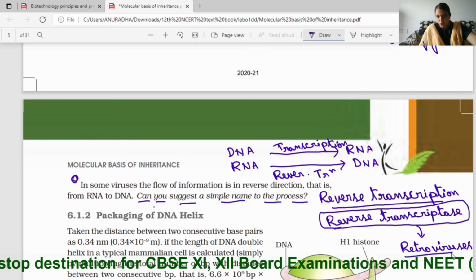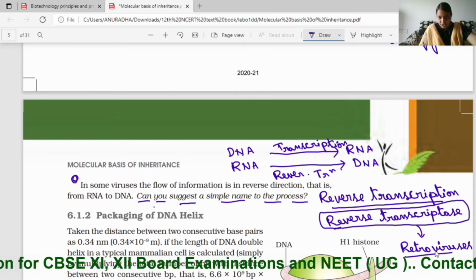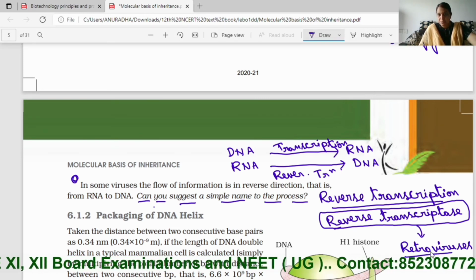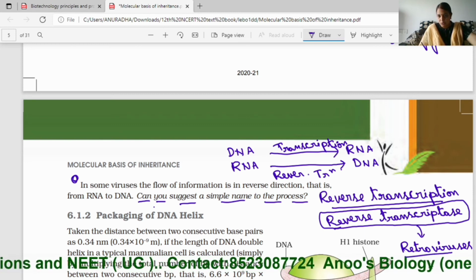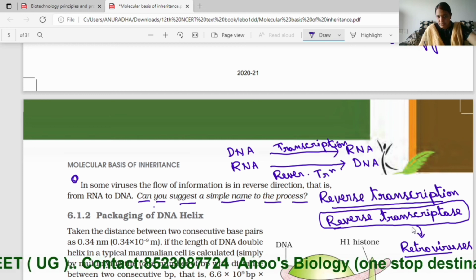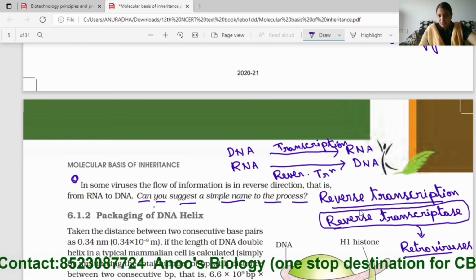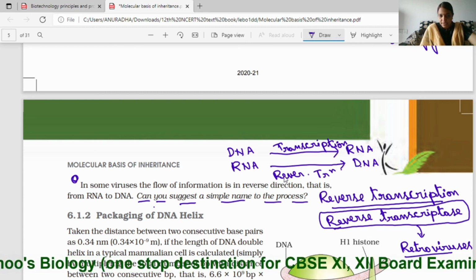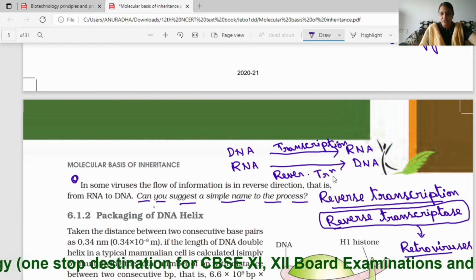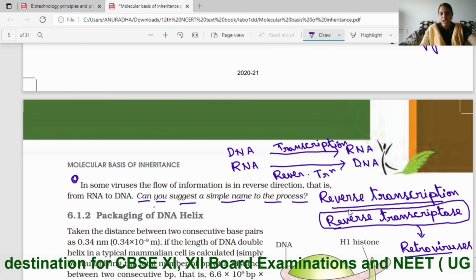All RNA viruses will not have reverse transcriptase. It is present only in retroviruses and is involved in the synthesis of DNA from RNA, that is, the reverse flow of genetic information from RNA to DNA.